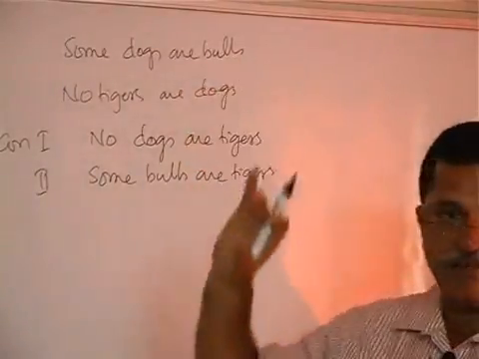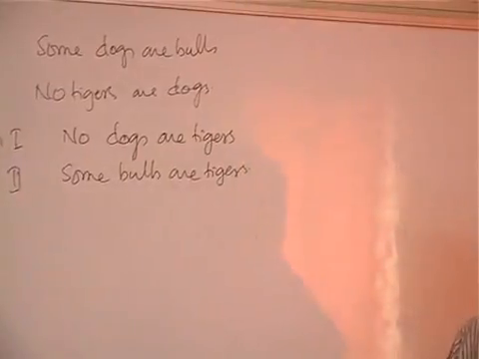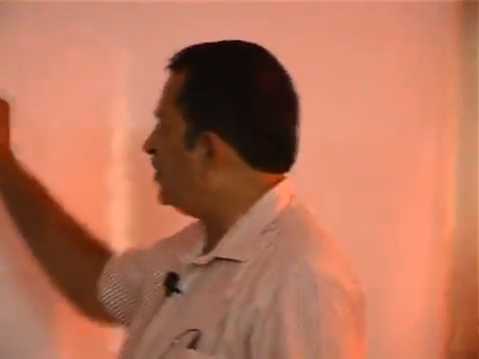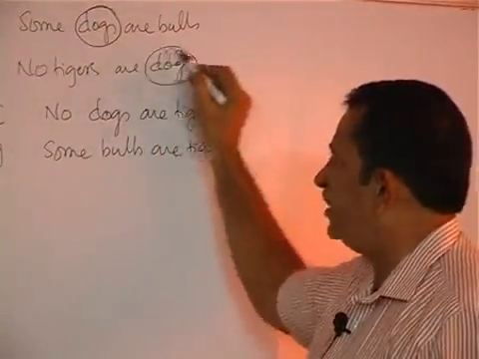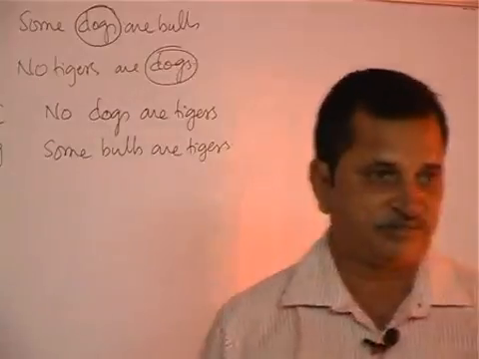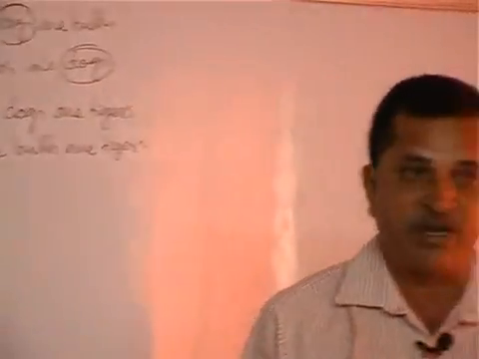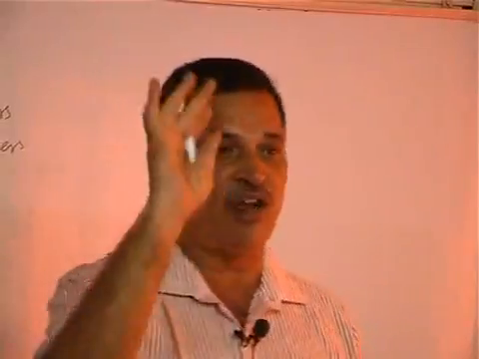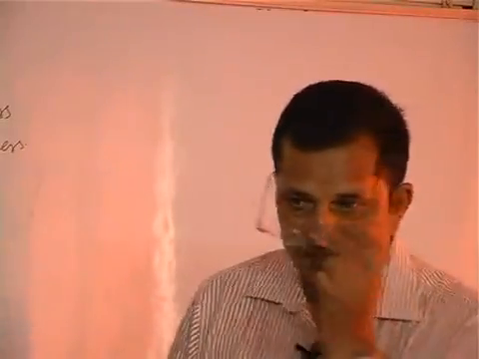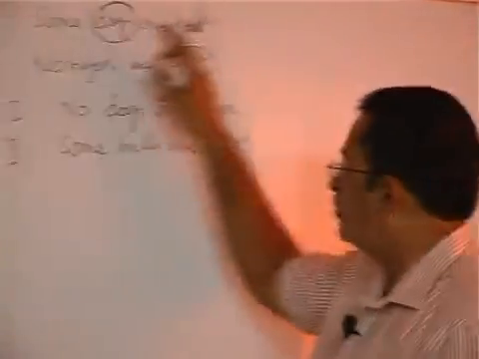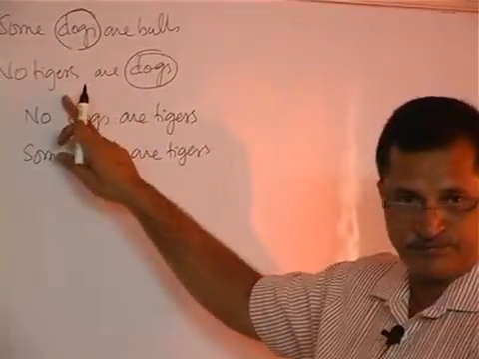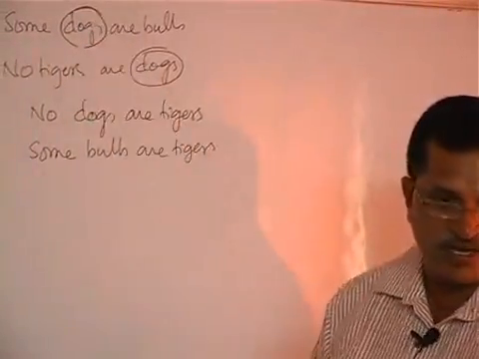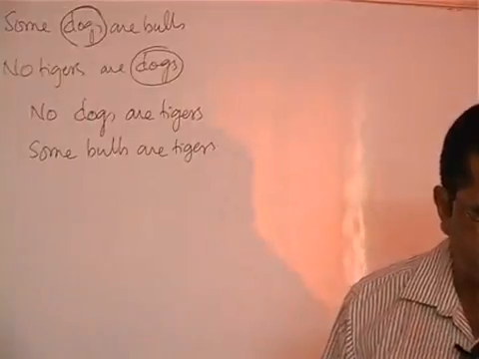If the major premise is particular, I said. What do you understand by major premise? What is the middle term here? Dogs. In whichever statement the middle term is taken as subject, that is called the major premise. So, some dogs are bulls is the major premise, and the other is negative. No direct conclusion follows.